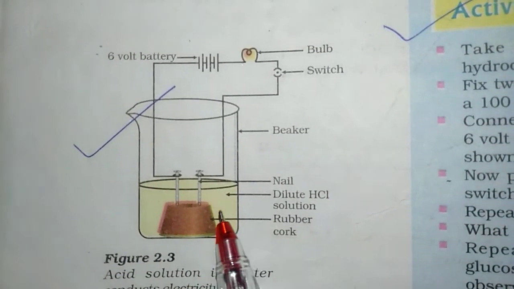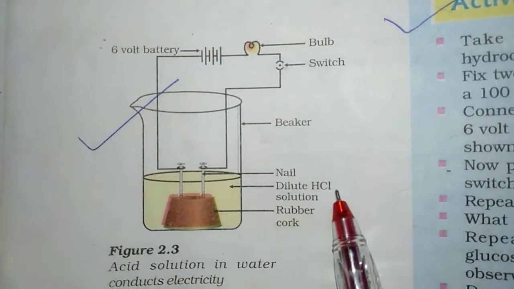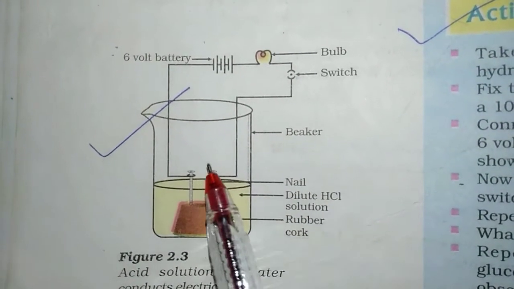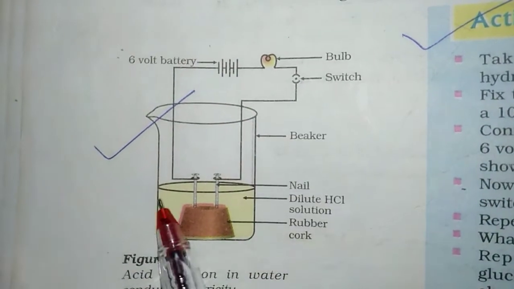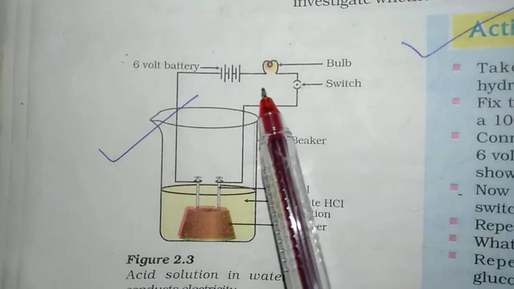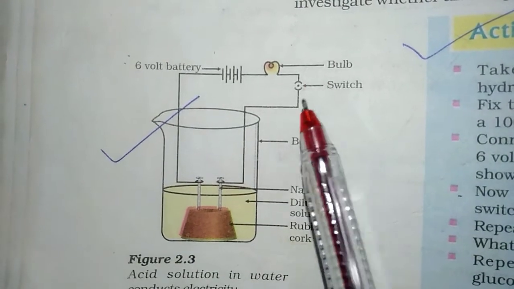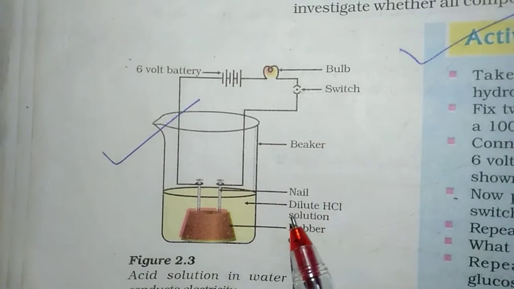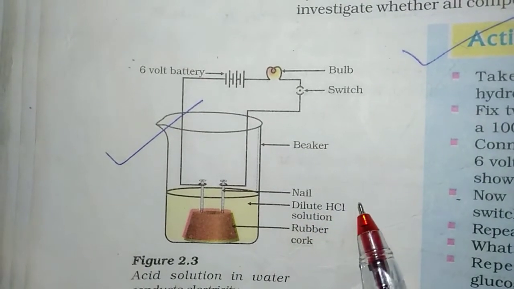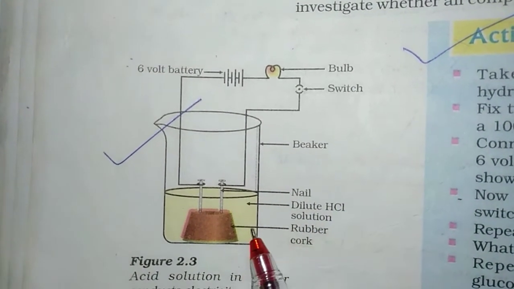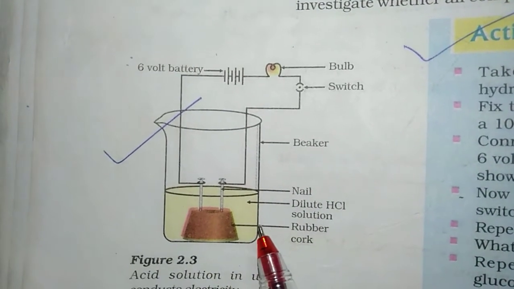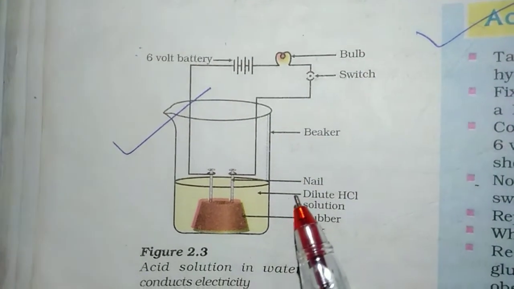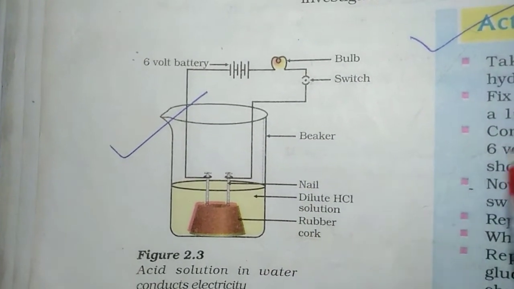In this diagram we can use either dilute acid or dilute base, and we'll use an iron nail, the wire, a battery and a bulb. As we switch on and close this circuit, what will happen if dilute acid or base is present in this tub? The bulb will start to glow. It means both are conductors of electricity.